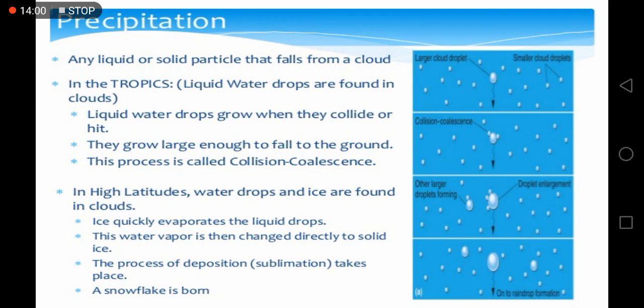This process is called collision coalescence. In high latitudes, water drops and ice are formed in clouds.